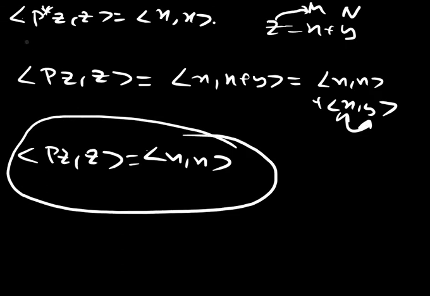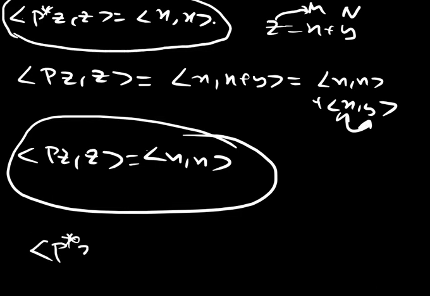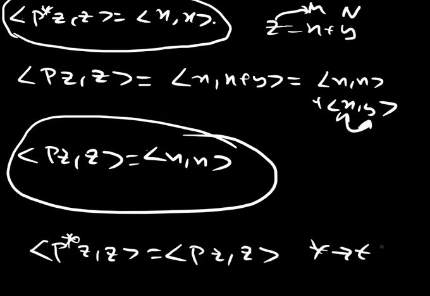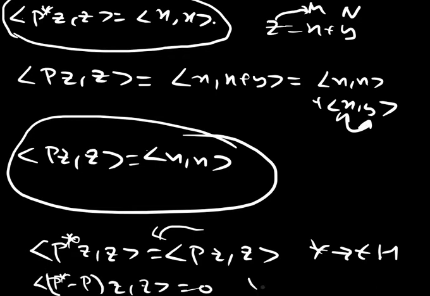And inner product of P star z with z is also x comma x inner product. So what we get is that inner product of P star z comma z is the same thing as inner product of Pz comma z for all z belonging to H. Shifting this to the left hand side, we get inner product of (P star minus P) z comma z equal to 0 for all z belonging to H. Now if this is 0, what does that imply? This implies that P star is equal to P.